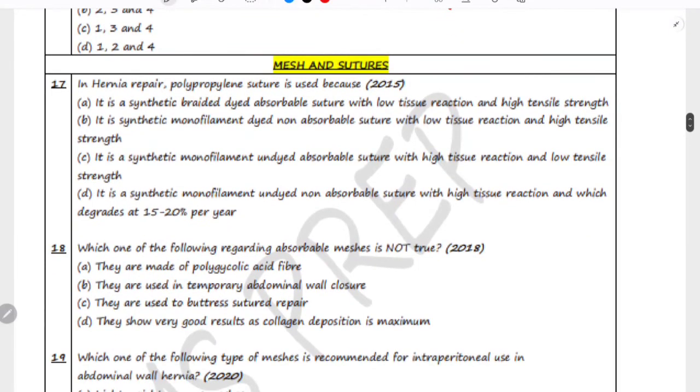Now let's move on to the questions that are asked on mesh and sutures. The first question is, in hernia repair, polypropylene suture is used because.